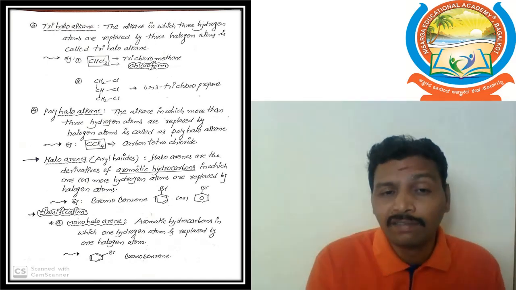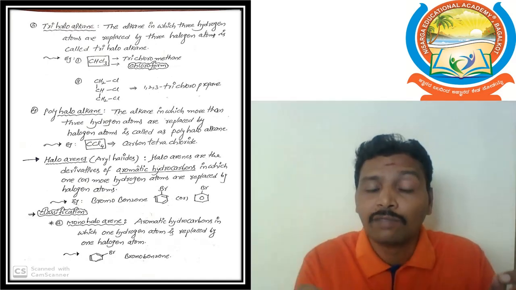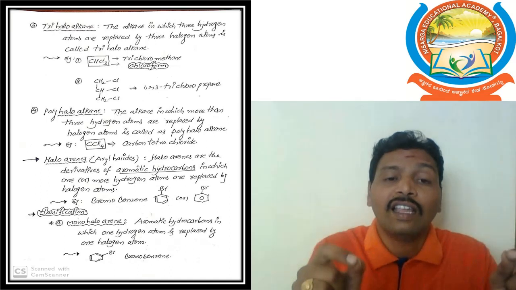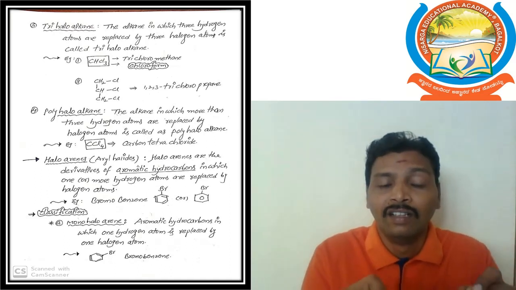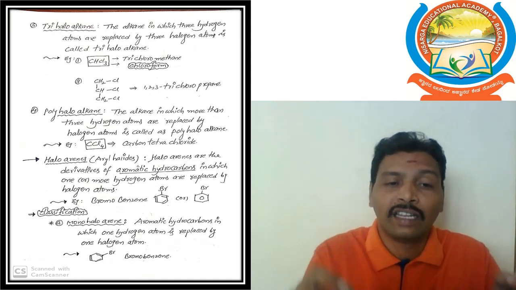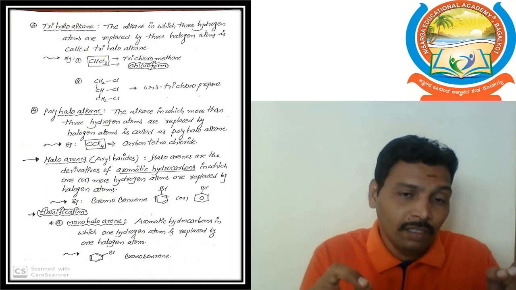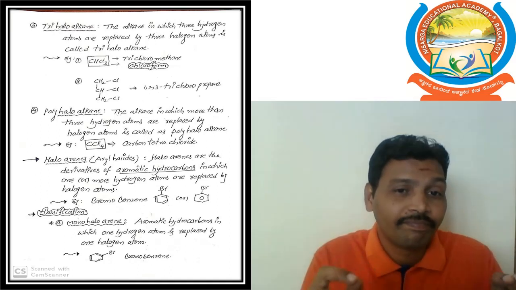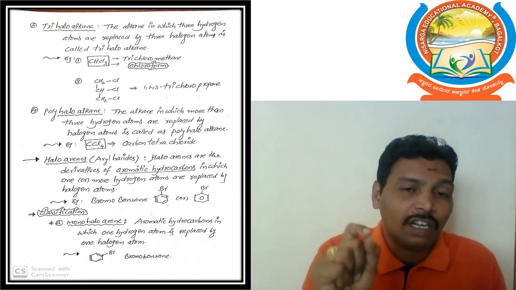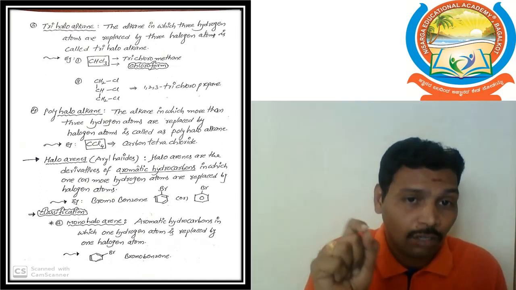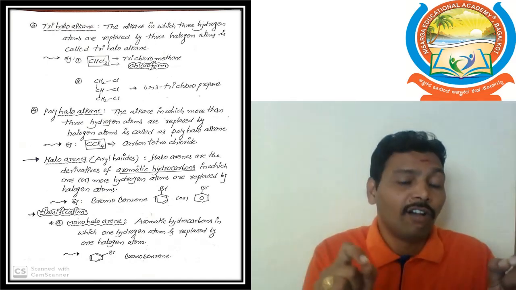So once again the definition: the alkane in which 3 hydrogen atoms are replaced by 3 halogen atoms, then we can get trihaloalkane. For example, CHCl3, that is called chloroform. So chloroform is the commercial name, and that is the IUPAC name: trichloromethane. So this is the trihaloalkane.